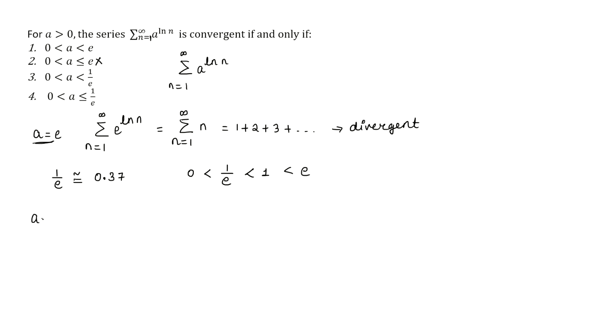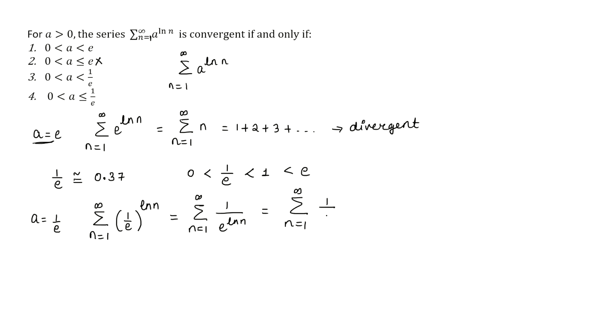And if we put a equals 1 by e, then the series is sigma n equals 1 to infinity 1 by e raised to log n, that is sigma n equals 1 to infinity 1 by n, and it is also a divergent series by p series test. Alright, so the interval including 1 by e can also be eliminated. So obviously option 4 cannot be true.